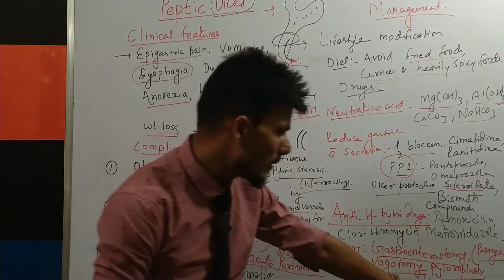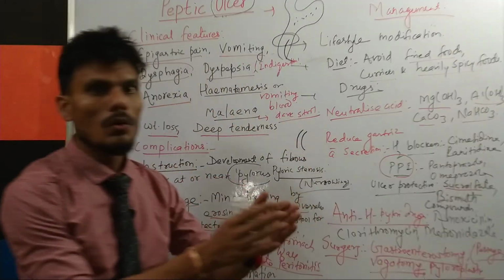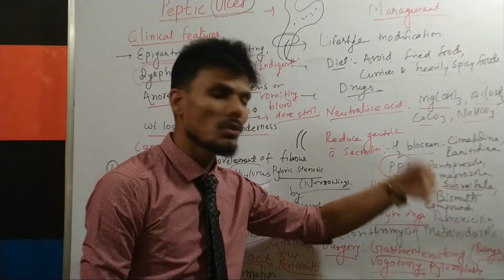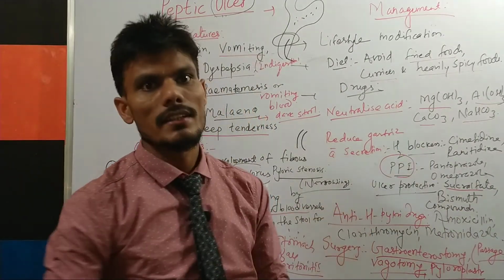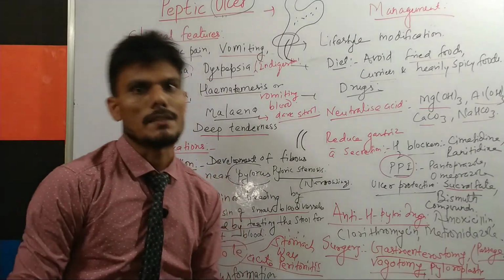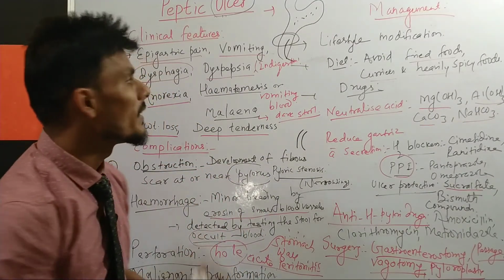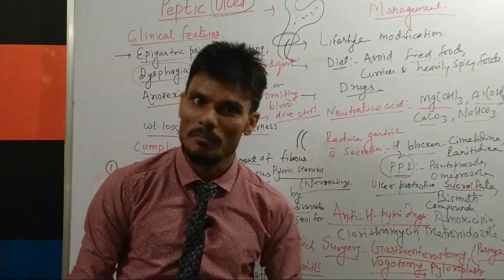That is why by this surgery we will widen the pylorus so that the food content can pass easily from the stomach to the small intestine. So this is brief information regarding peptic ulcer.